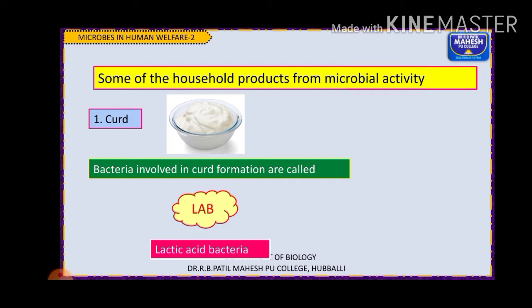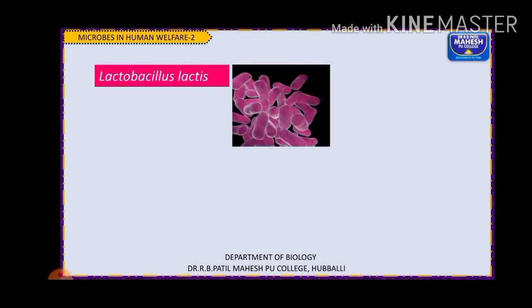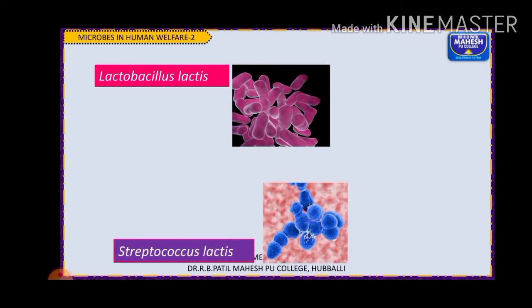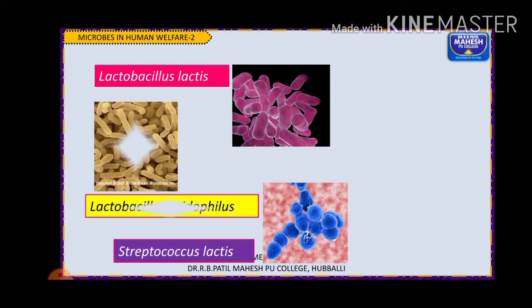There are different species of this bacteria, like Lactobacillus. It helps in the production of curd. Different examples I can give you are Lactobacillus lactis, Streptococcus lactis, and Lactobacillus acidophilus. So these are different species of bacteria.